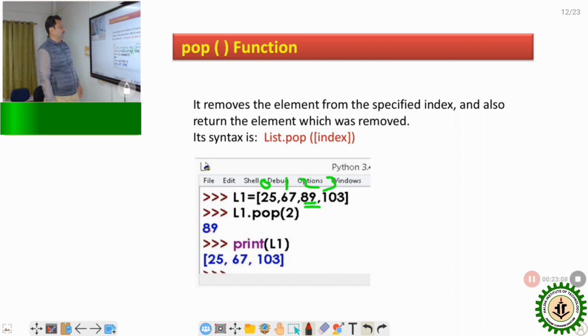So it removes the element from the specific index and also returns the element which was removed.